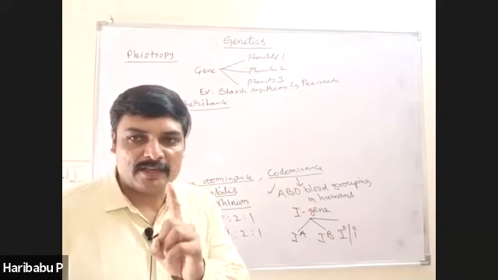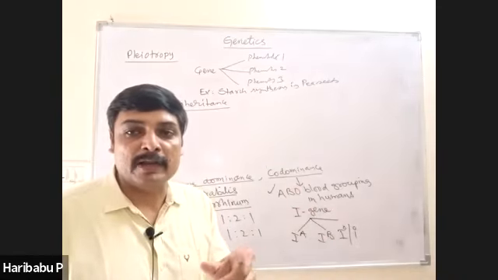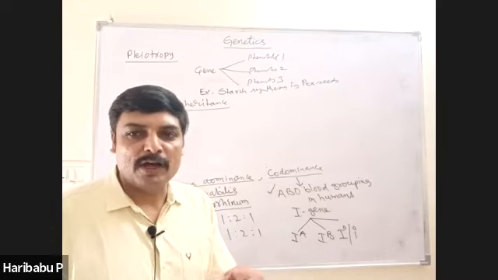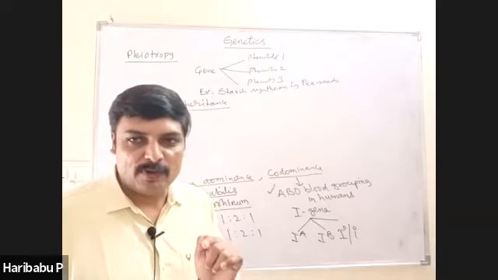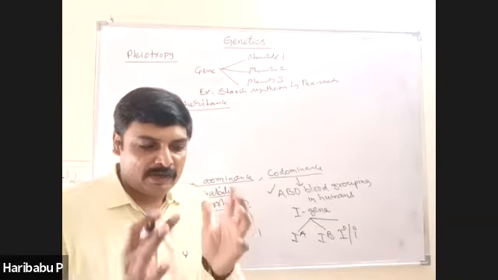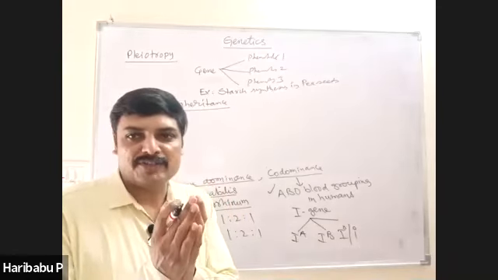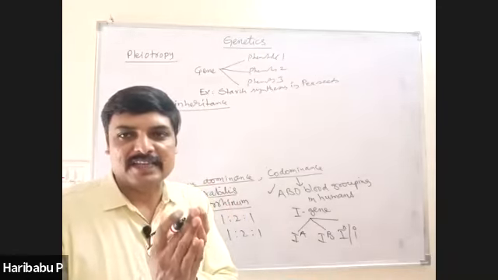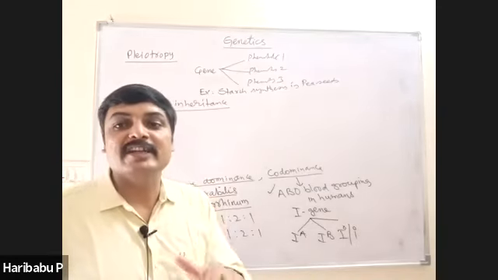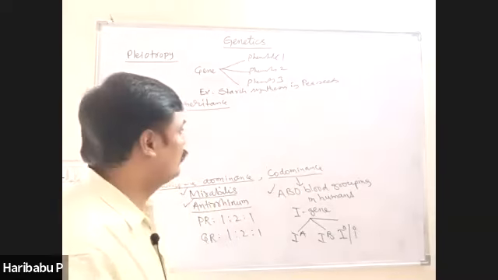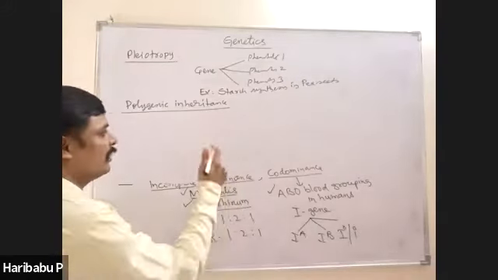Such genes are called polygenes, and the mode of inheritance is called polygenic inheritance. In polygenic inheritance, we discuss only the metric measurements such as weight, size, strength, etc. This is also called quantitative inheritance.